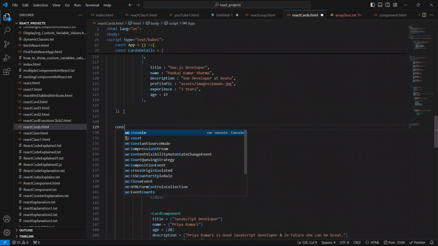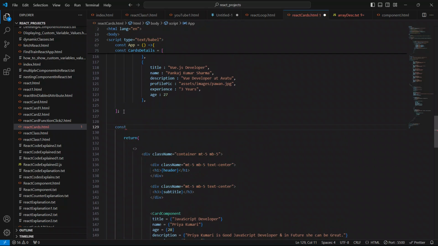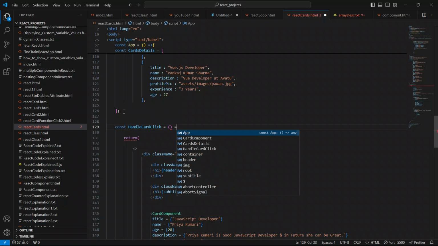I'll say const, like this, and I'm going to use the filter function.